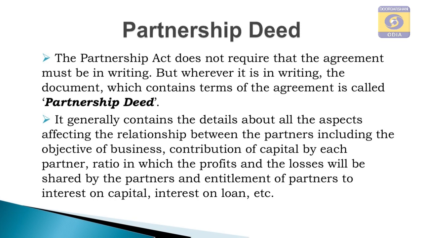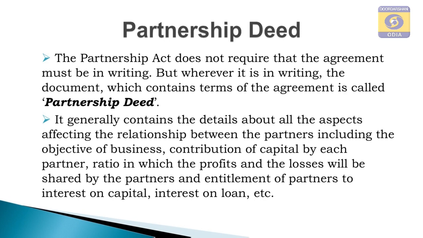So, partnership deed is nothing but a document which contains the rules and regulations, conditions of agreement of doing a partnership business.